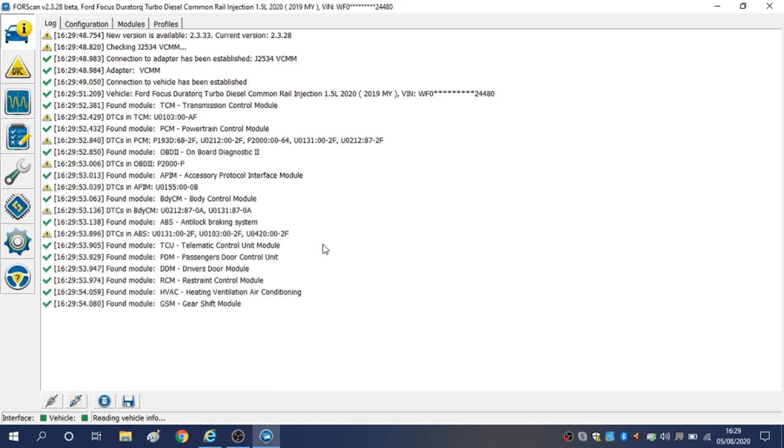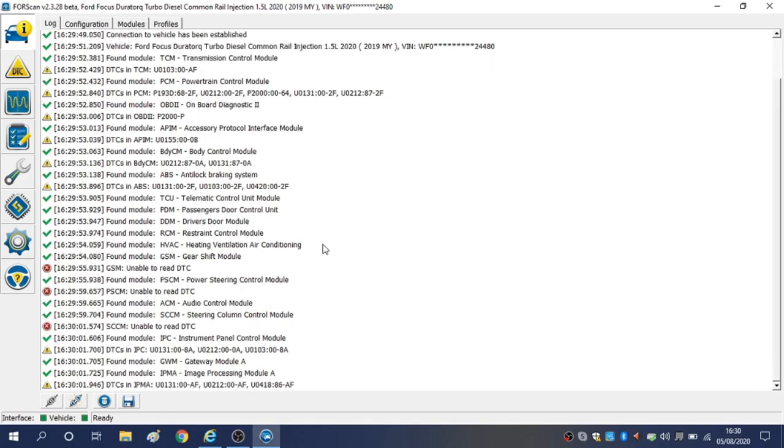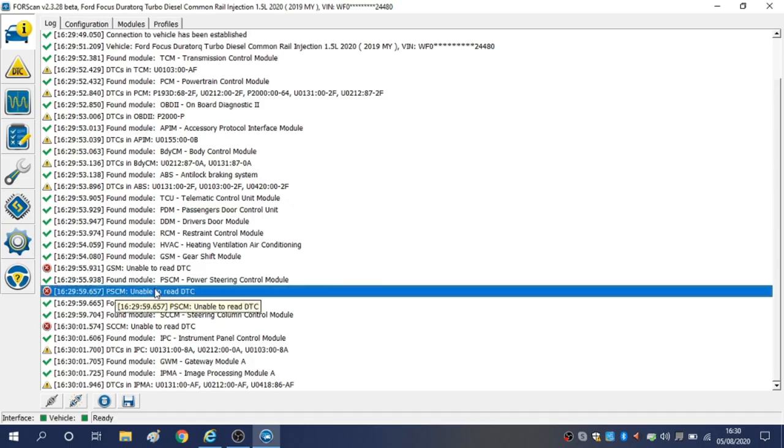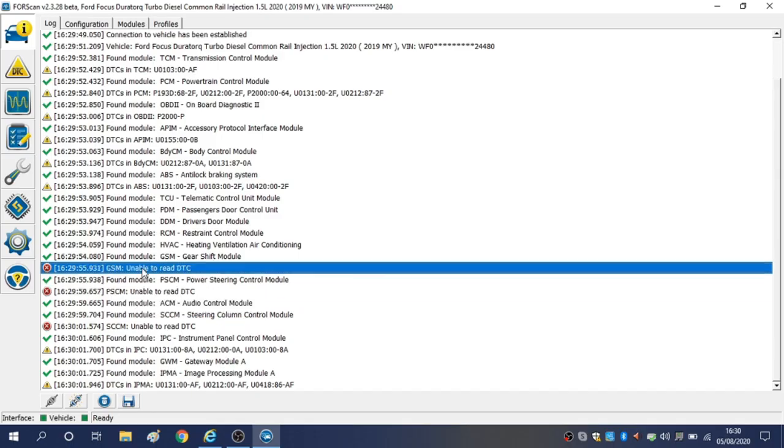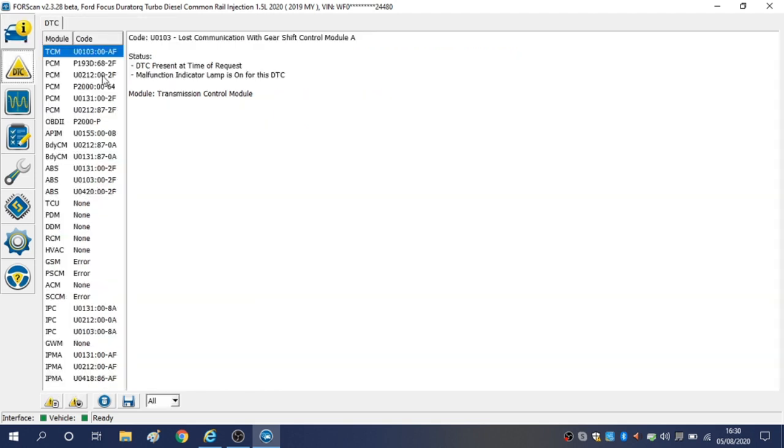So we're connected up and it's now doing its network test. Straight away we can see we've got fault codes stored in quite a few control modules, and we've also got 3 modules so far where it says unable to read DTCs. We've got the power steering control module here, the gear shift module, and the steering column control module. So it's finished its network test, so let's see what fault codes we've got.